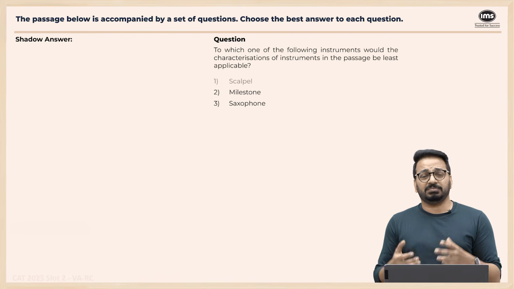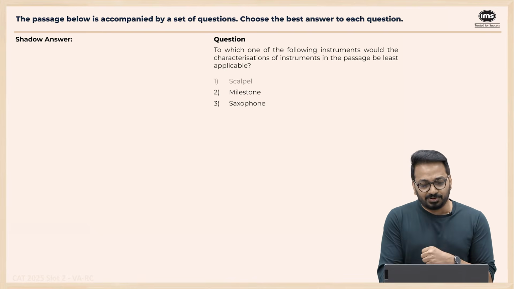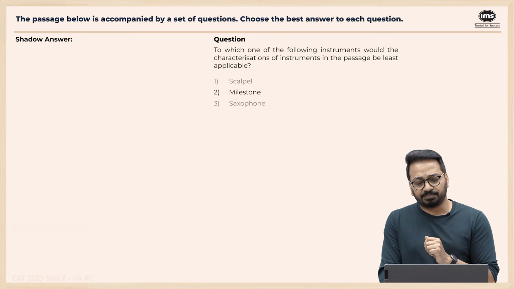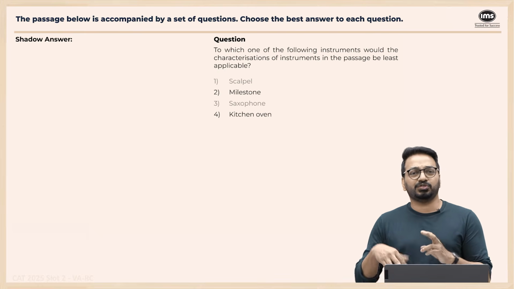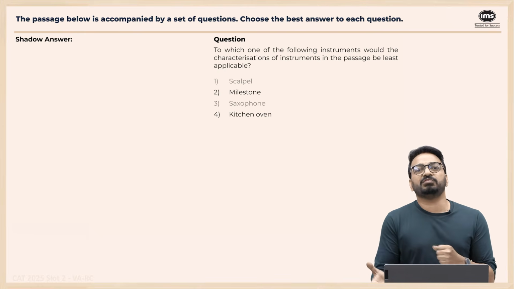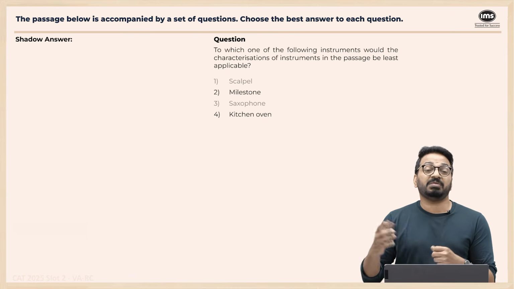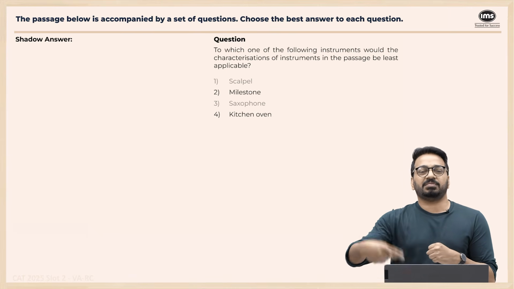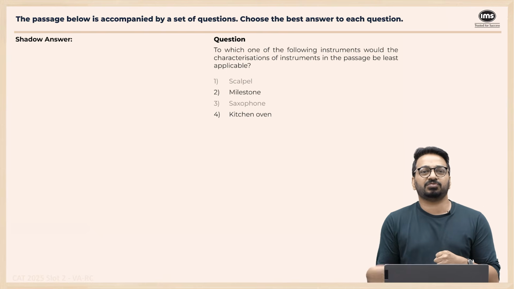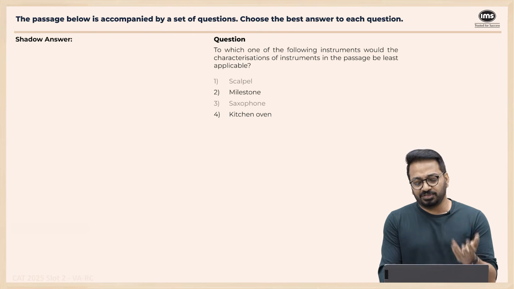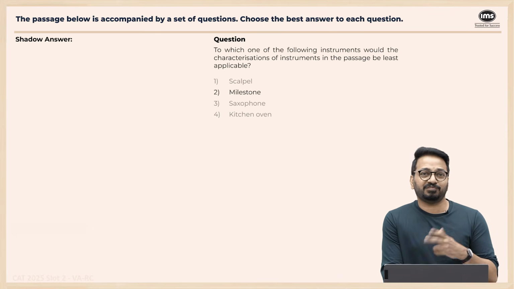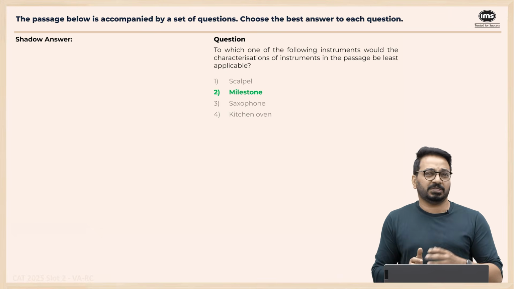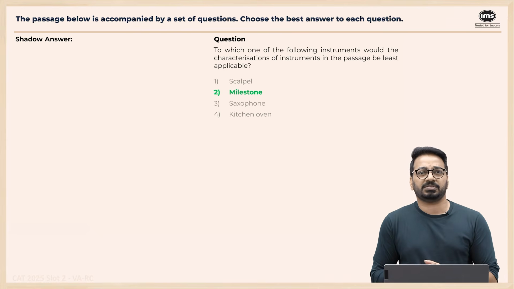Saxophone. Saxophone, again, receives the human input, which is our breath, to create music. So definitely this is a receptive thing. Kitchen oven can be classified as both because it receives whatever food we put in, and maybe primarily interventionist, it through convection currents and through heat and everything, cooks the food for us. So this is definitely more of an interventionist thing. So the only option that does not fit into this is milestone, because it's neither receptive nor interventionist.